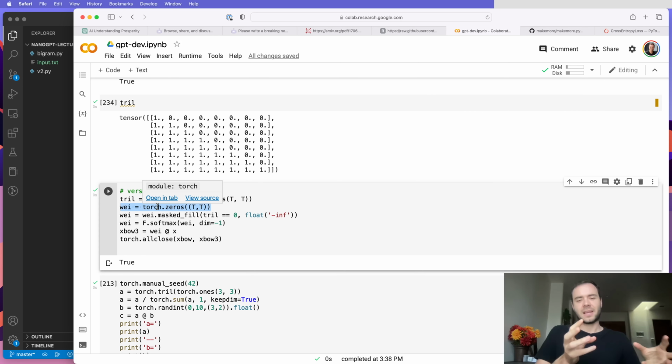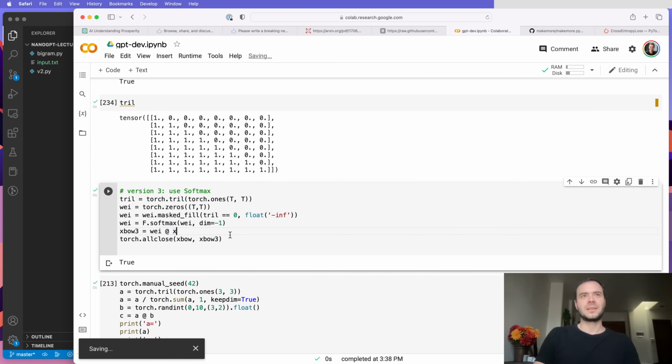Depending on their values, they're going to find each other interesting to different amounts, and I'm going to call those affinities. Then we are saying the future cannot communicate with the past. We're going to clamp them. And when we normalize and sum, we're going to aggregate their values depending on how interesting they find each other. So that's the preview for self-attention.